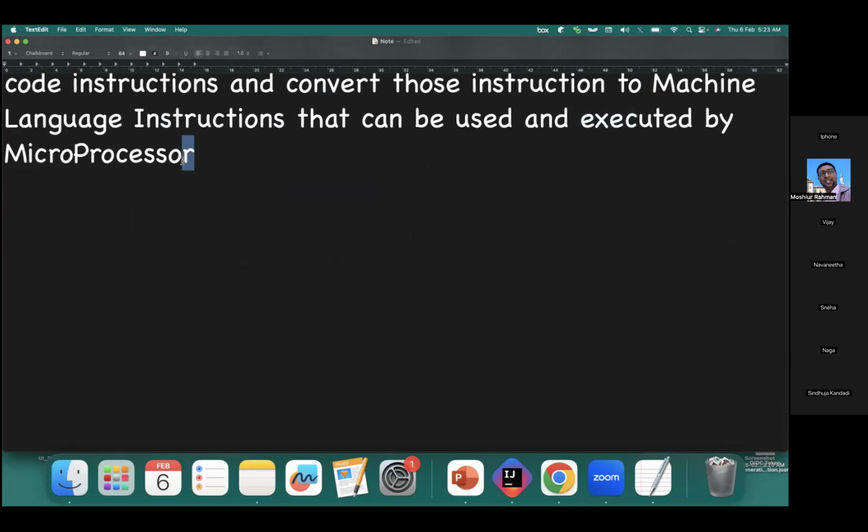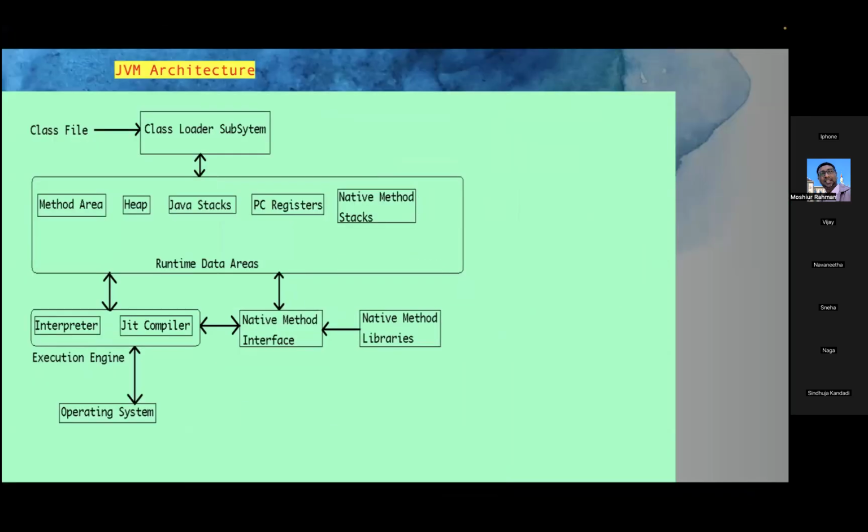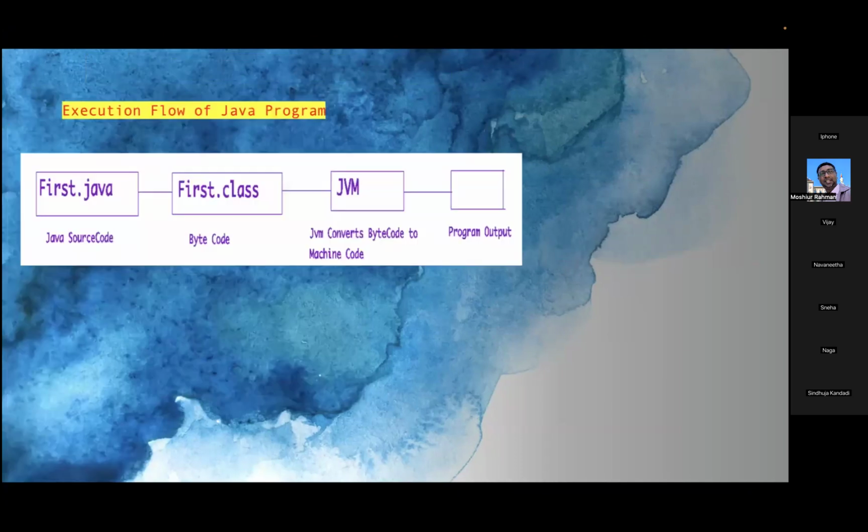Okay, to reach here, we are doing all those things. So let me go back to the hierarchy here. So what is this JVM? Why are we using all these things? Finally, we need output. Whatever program I'm writing, designing or developing, I need some kind of response from the system, whether valid or invalid. Forget about the scenario; it's a positive or negative, some kind of response I require.